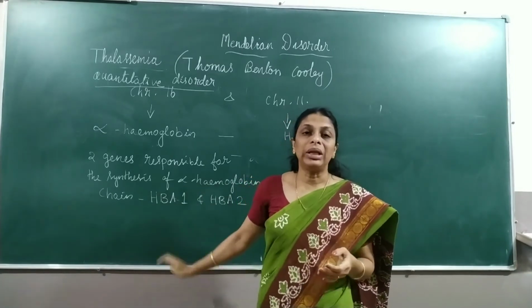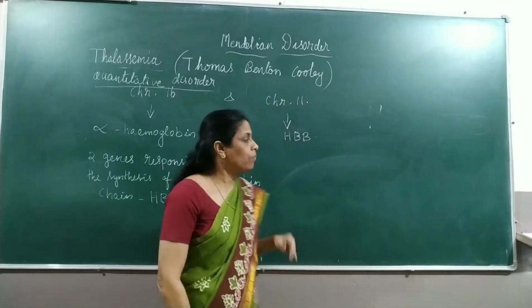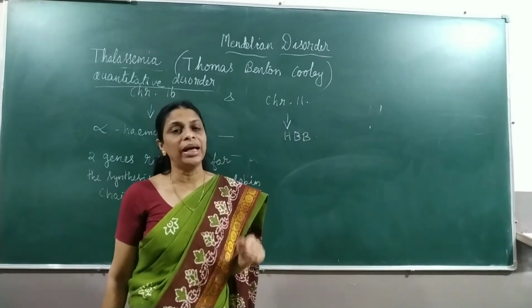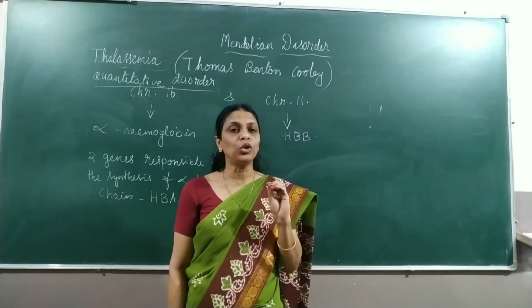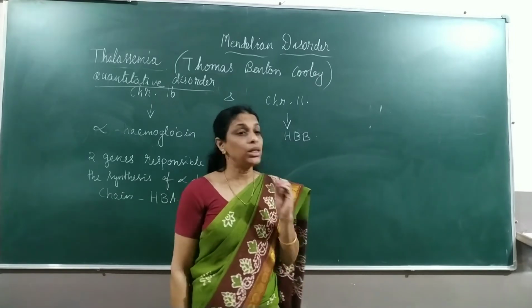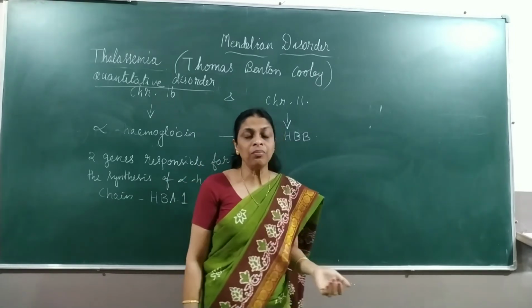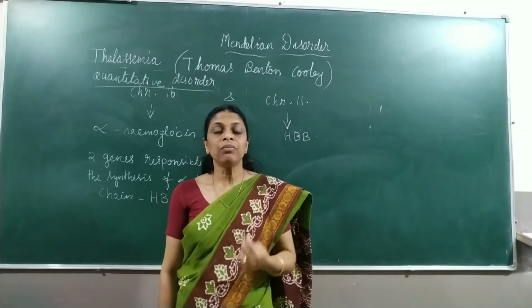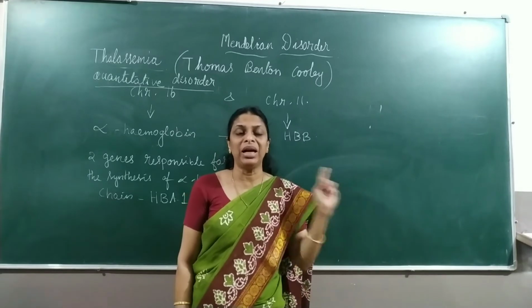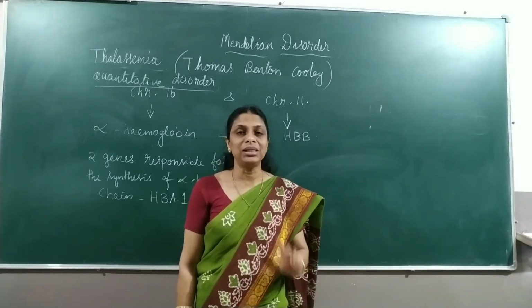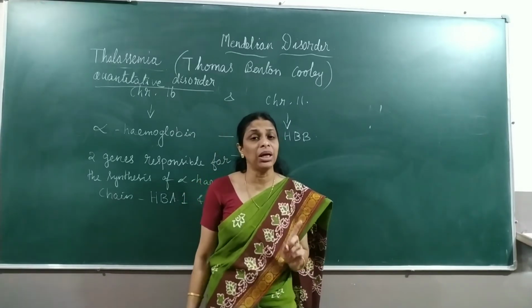Hope it's clear. So that is all about alpha thalassemia. And in beta thalassemia, we have seen that the gene responsible for beta thalassemia is found on chromosome number 11, and that gene is represented by HBB. It has 2 alleles. If one allele is missing, we call it beta thalassemia minor, and if both the alleles are missing, we call it beta thalassemia major.